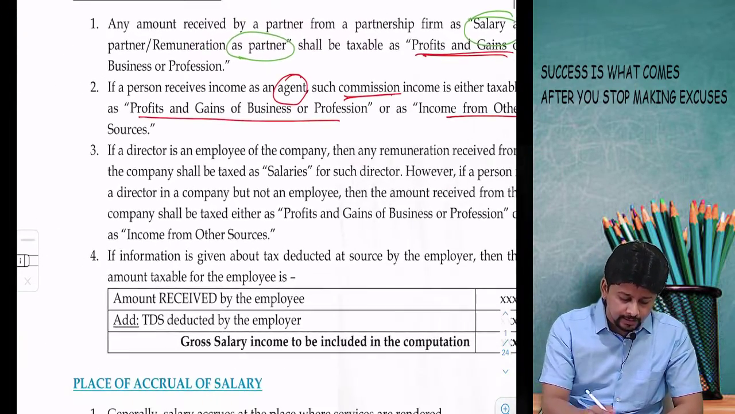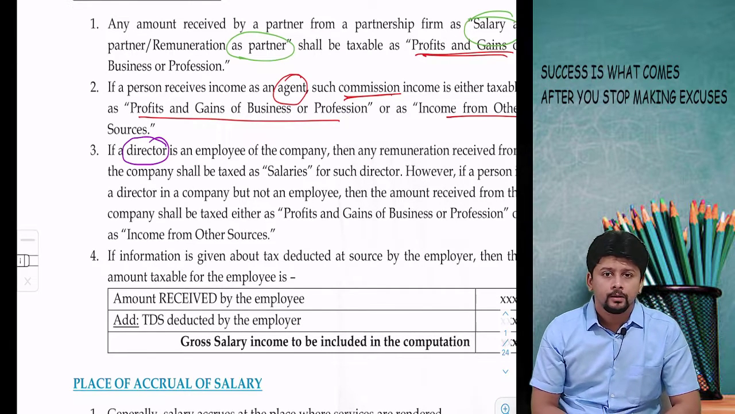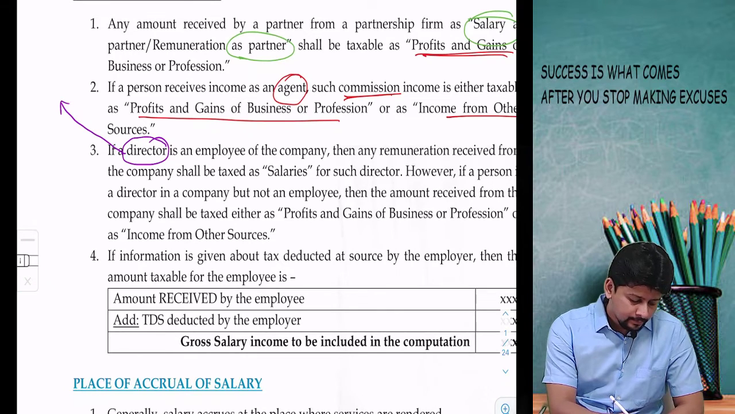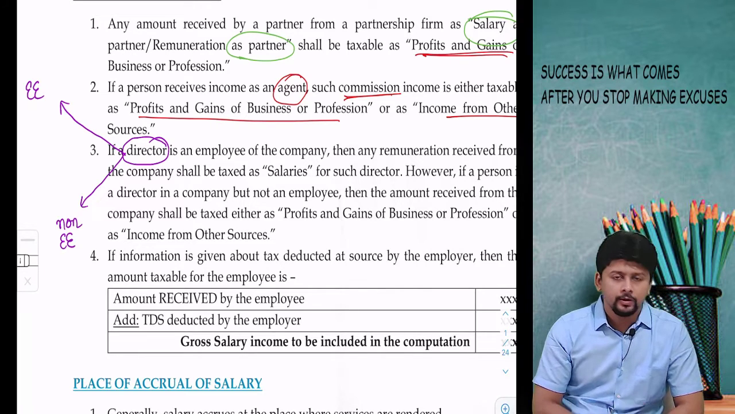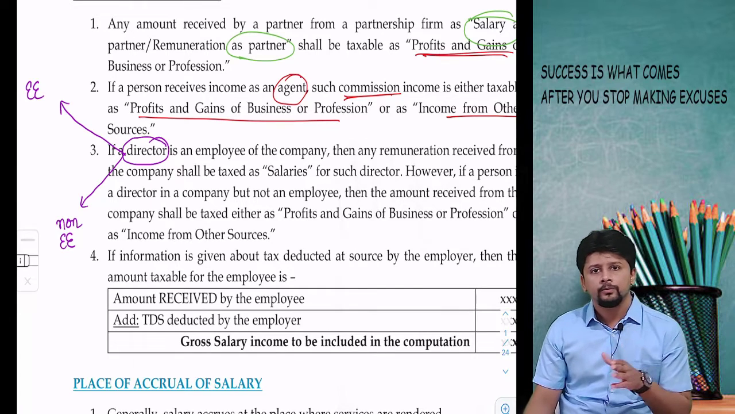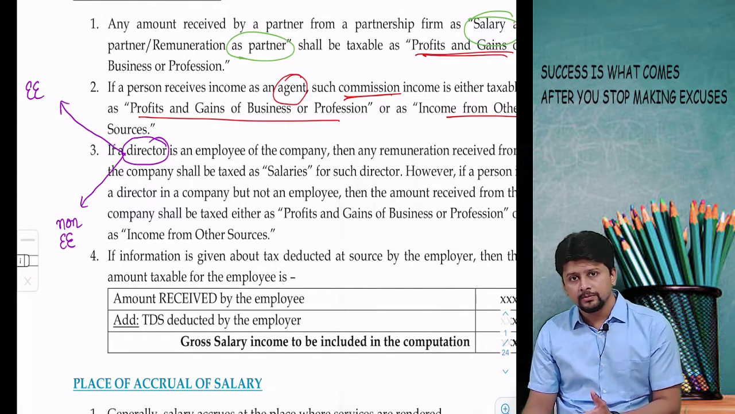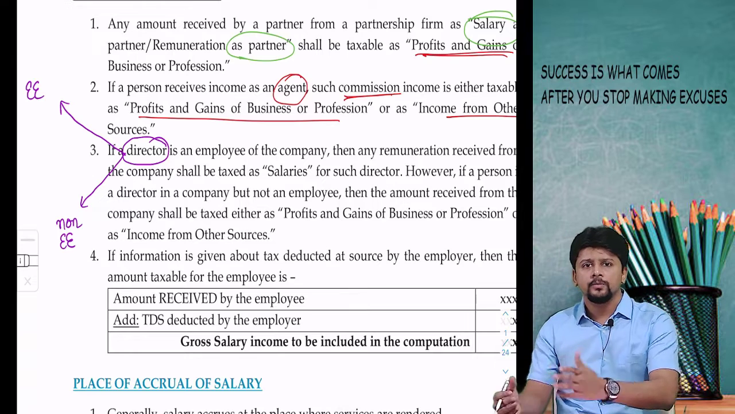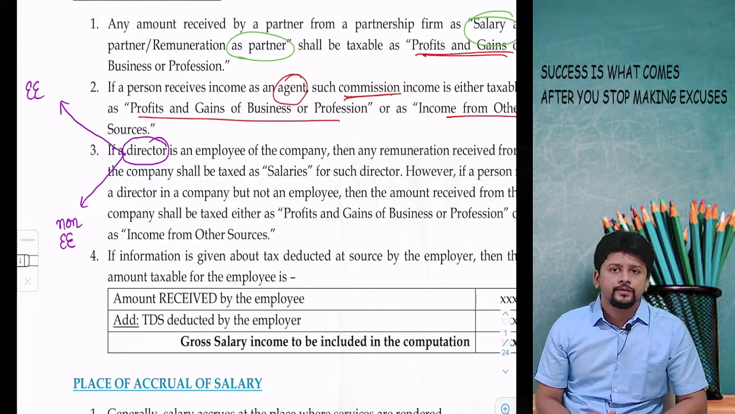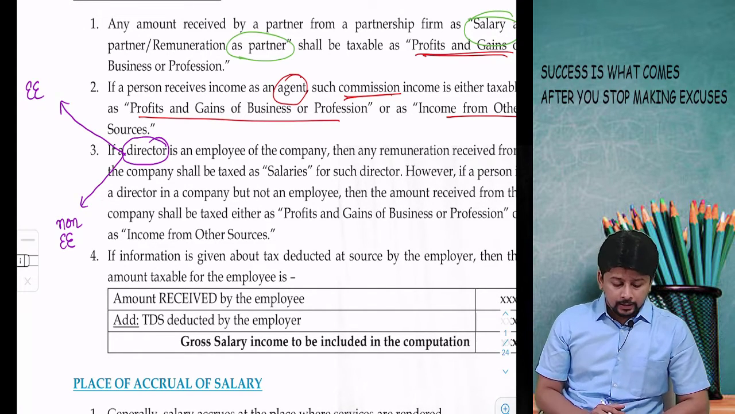If you are a director in a company, then there are two possibilities. You can be a director who is an employee, or you can be a director who is a non-employee. A non-employee director means a director who is participating in the business of the company, but only when there are board meetings. He does not participate regularly in the business affairs of the company, but he does take part in the management as a director.